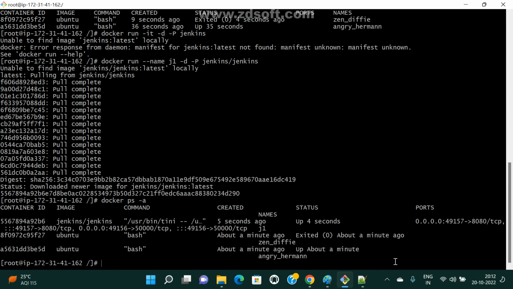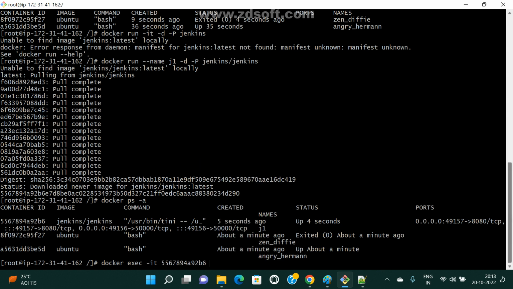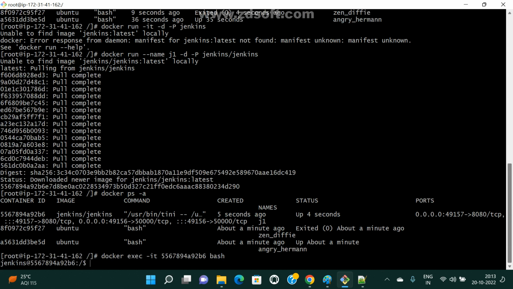First time I am connecting, docker exec -it container ID, and I want to connect to the bash shell prompt only. Now it is connecting. Now I am using exit only.